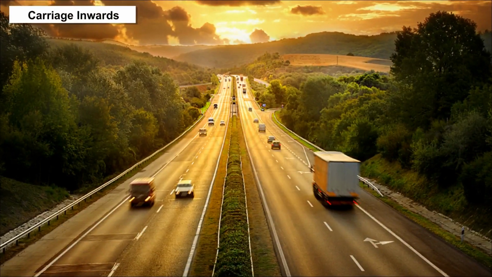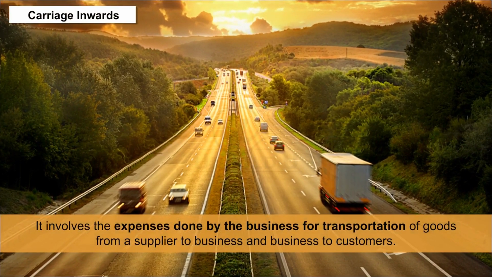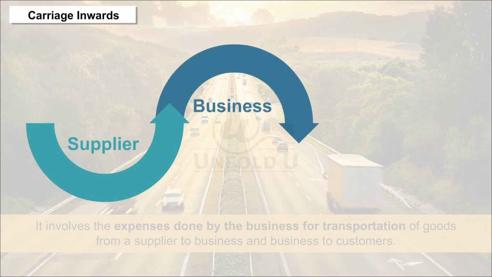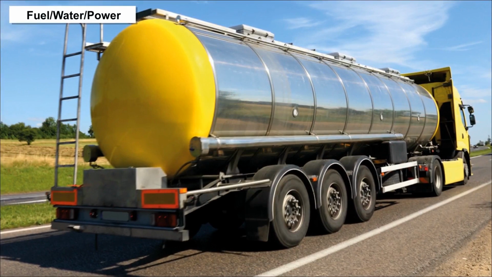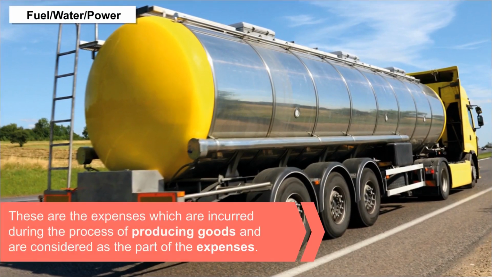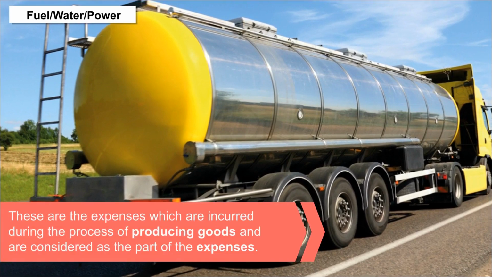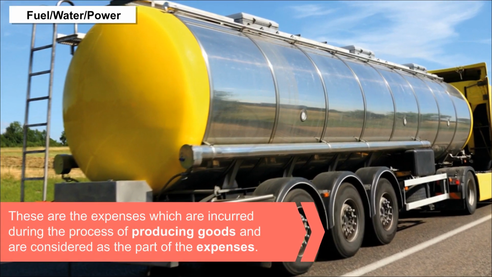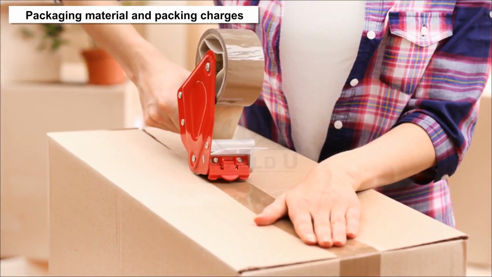Carriage inwards. It involves the expenses incurred by the business for transportation of goods from a supplier to the business and from the business to customers. Fuel, water, power. These are the expenses which are incurred during the process of producing goods and are considered as part of the expenses. Packaging material and packaging charges.